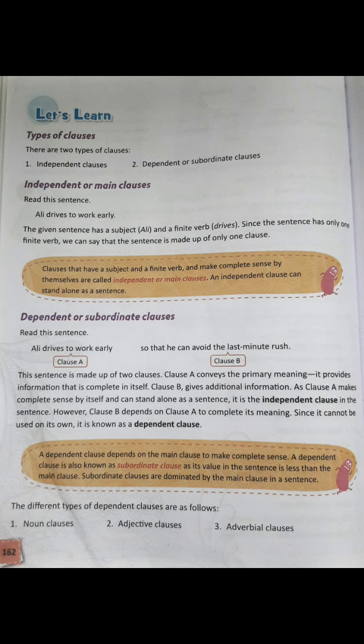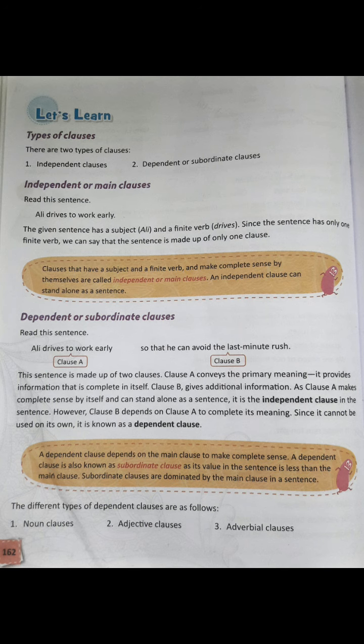Clause A conveys the primary meaning. It provides information that is complete in itself. Ali drives to work early. So the meaning is complete. But clause B gives additional information. As clause A makes complete sense by itself and can stand alone as a sentence, it is the independent clause in the sentence.